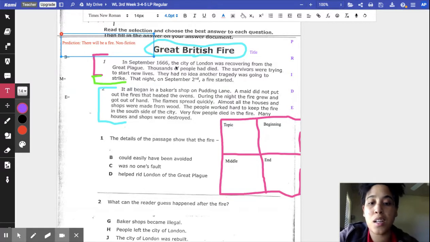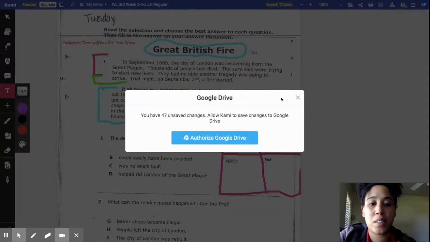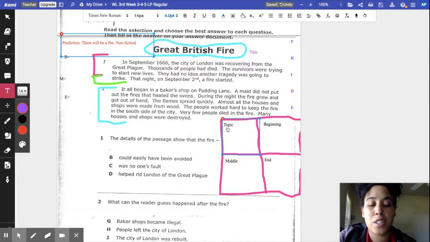All right. So remember, when you are doing nonfiction, you're going to do a TBME chart. And that is what I drew right here. You're going to write inside your TBME chart your topic, beginning, middle, and end. So that tells me that I'm going to have 3 stop and jots. So I'm going to write what happened in the beginning, what happened in the middle, and what happened at the end of my passage. Once I do my stop and jot, I'm going to write it in here. So let's go ahead and get started.